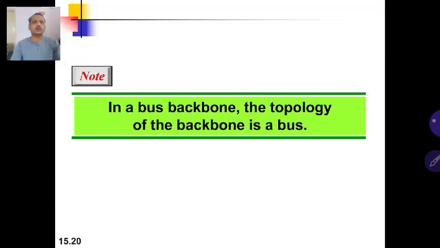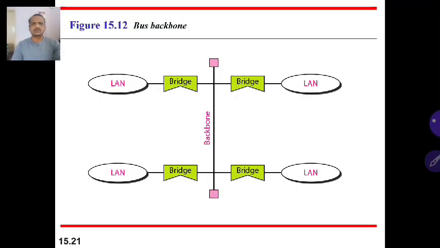In the bus backbone, the topology of the backbone is a bus. In a bus topology, we know that there is a cable, and we get the connections from it. Such a topology we call a bus topology. Networks are connected to form a bus, then it's a bus backbone topology.